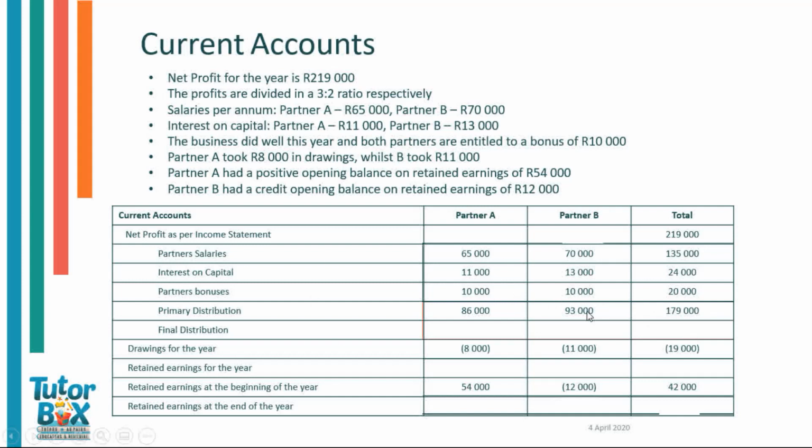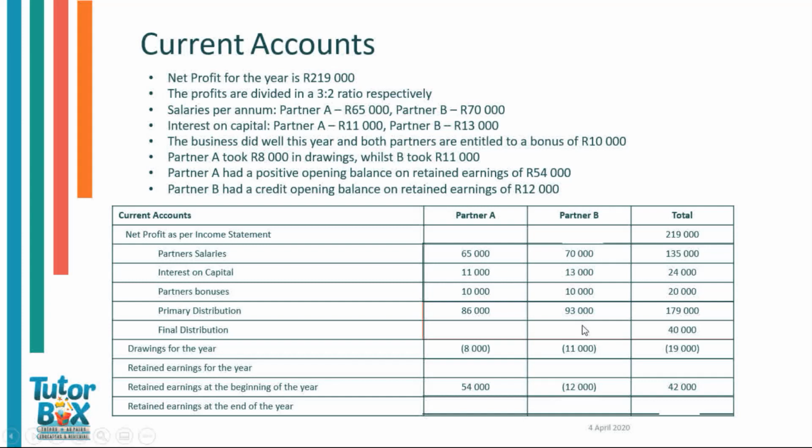Next, we need to find our final distribution. So our final distribution is going to equal our net profit as per income statement minus our primary distribution. So that'll be 219,000 minus 179,000, and that'll equal 40,000. The next part in the current account is slightly trickier. This is when we come to the part where the profits are divided in a 3:2 ratio respectively. This means that partner A gets 3 parts of the profit and partner B gets 2 parts of the profit.